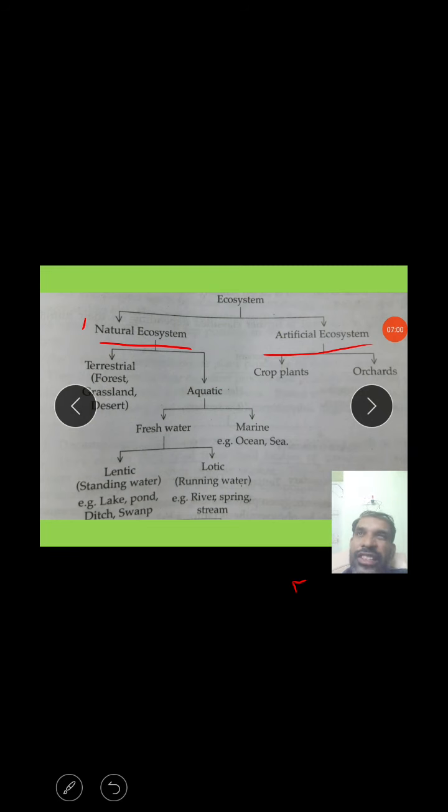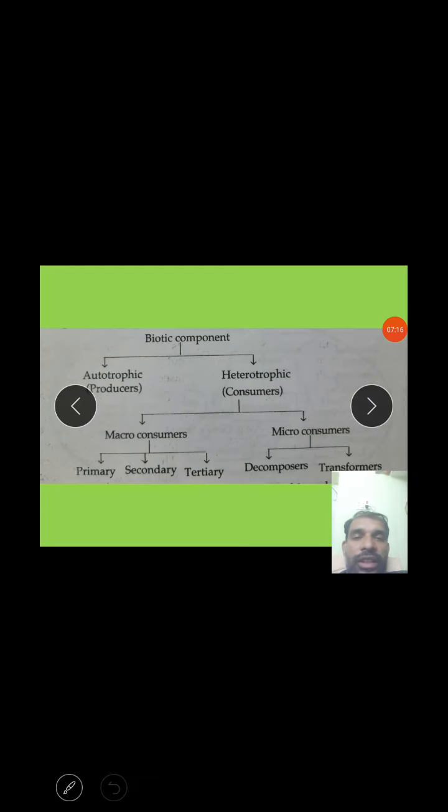Next, terrestrial is nothing but the common ecosystem which is present on the soil and on the earth basically. The common examples are grassland, forest and desert. Now I am going to discuss in detail the ecosystem components.